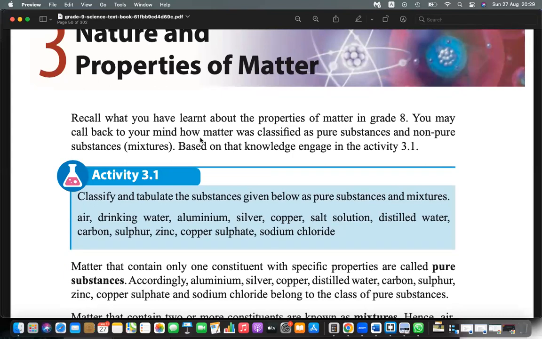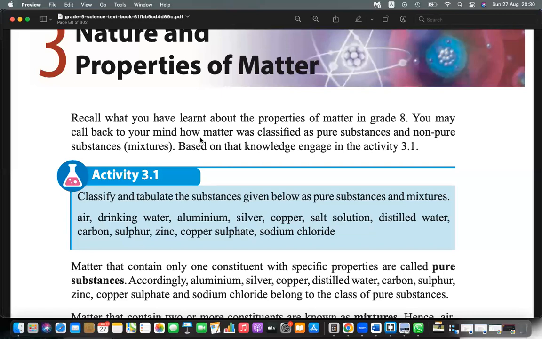Now in grade 8, last year, we learned about mixed and pure substances. You can see that out of the given list, aluminium, silver, copper, distilled water, carbon, sulfur, zinc, copper sulfate, and sodium chloride belong to the class of pure substances. In pure substances, when you divide these substances into small particles, you can still find the same substance.